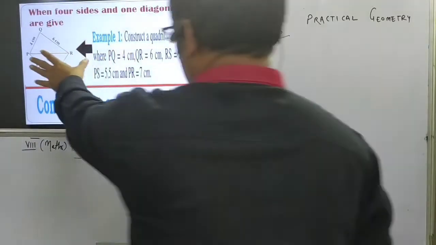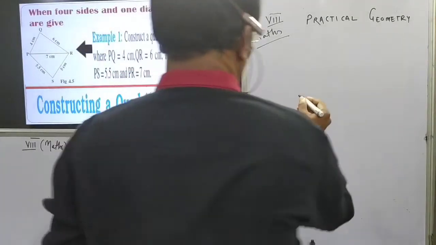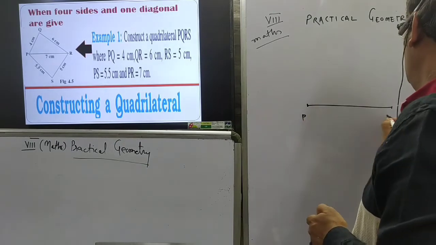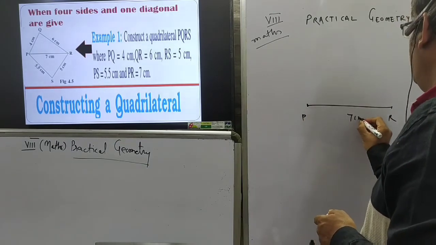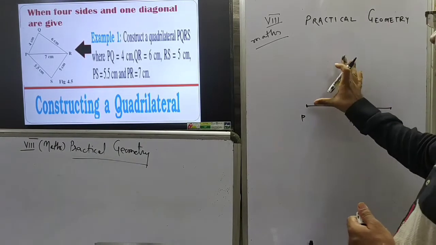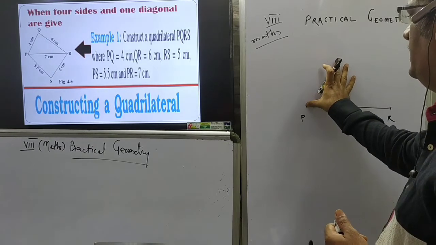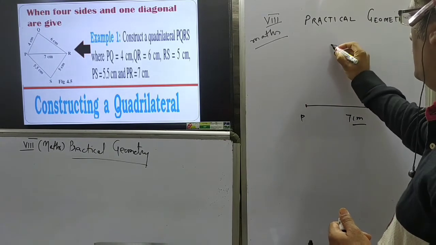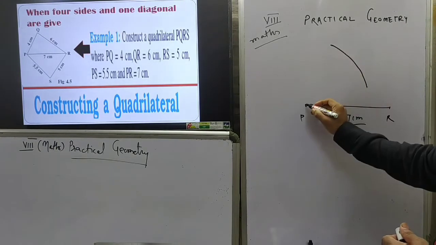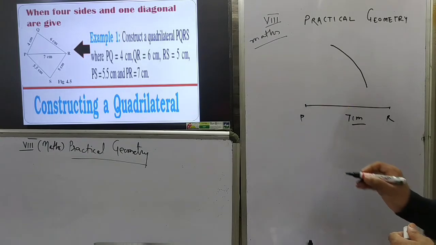In the rough diagram, first of all, PR is there. So construct PR equal to 7 centimeter. On one side there is Q. This point Q is at 4 centimeter from P. So take 4 centimeter in the rounder, put the metallic end of the rounder at P and draw an arc of 4 centimeter radius.